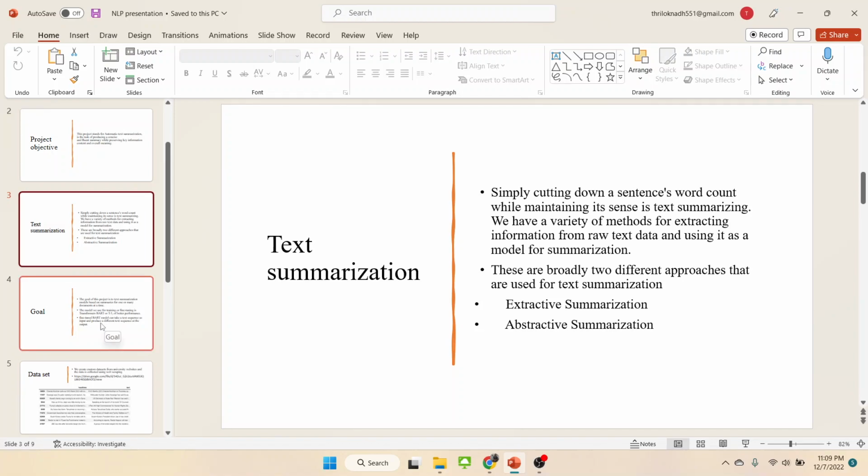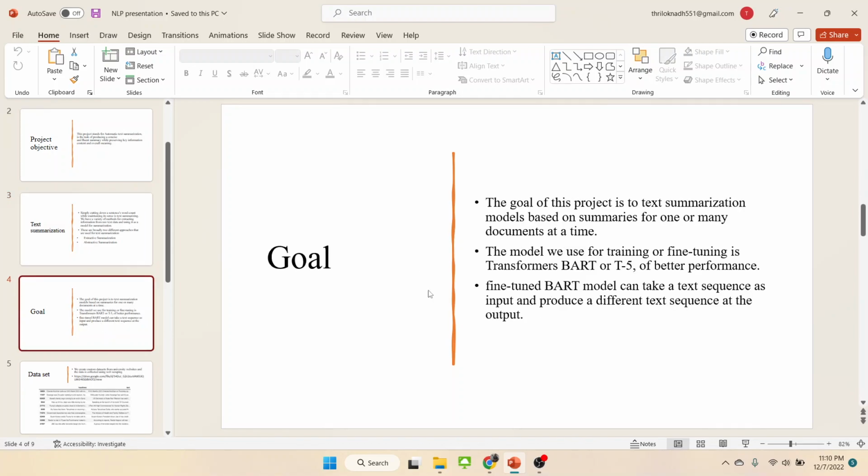So text summarization, basically this project is mainly useful for news articles, where we have less time to read the whole article, so we just get the exact meaning. Also, when we search in an encyclopedia like Google, we get other suggested links. Those links also come by using this NLP text summarization project with these two approaches. And coming to the goal, my friend Ashwant will be explaining that.